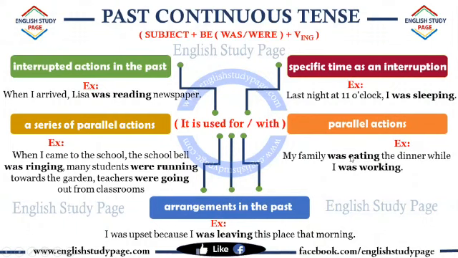In these sentences, two actions were at the same time. And last one, arrangement in the past. I was upset because I was leaving this place that morning. It's an action which she was going to do. These are ways of using past continuous.